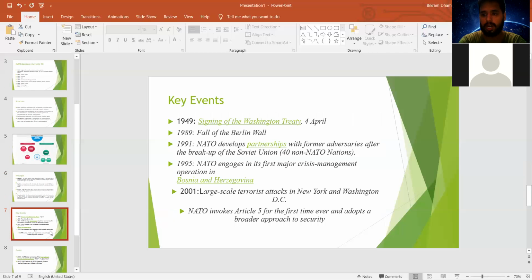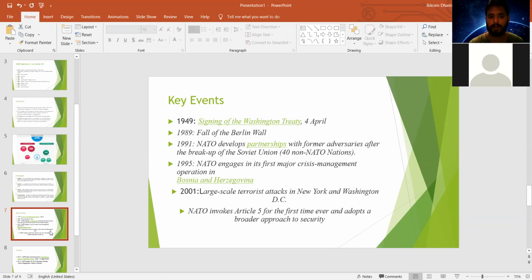First, this NATO organization was founded or established in 1949 after signing the treaty known as the Washington Treaty, or it can also be called the North Atlantic Treaty, which was signed on 4th April 1949. The next key event in this NATO organization is that in 1989 there was the fall of the Berlin Wall.